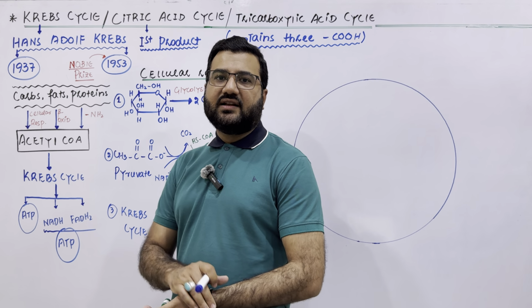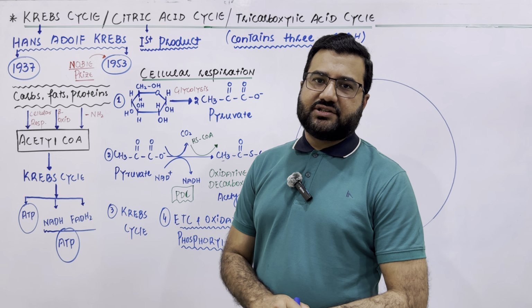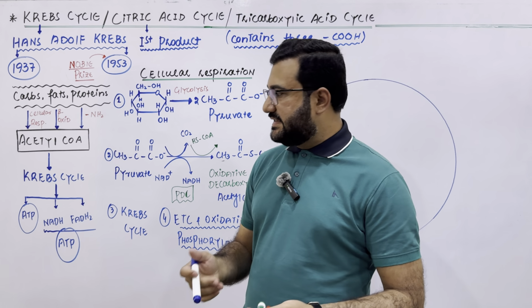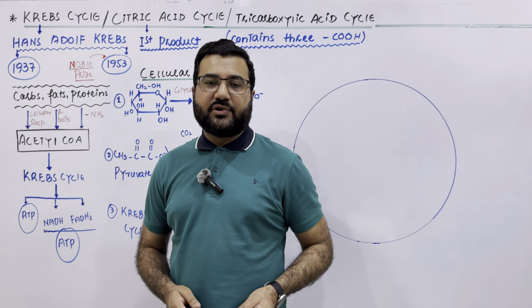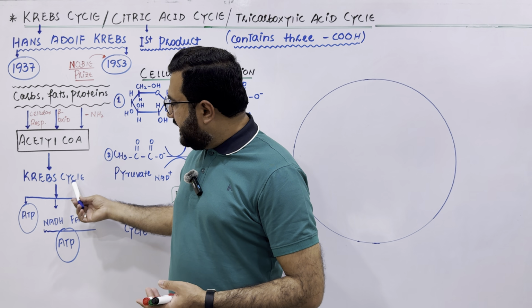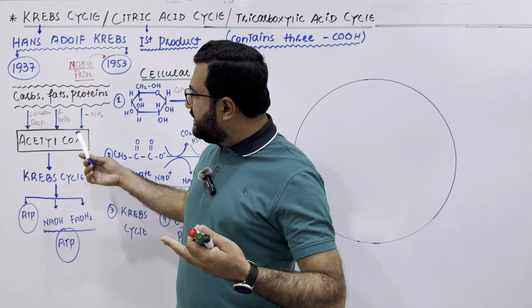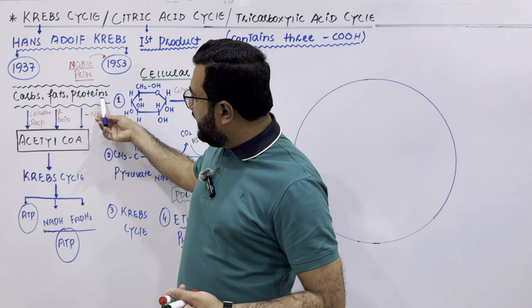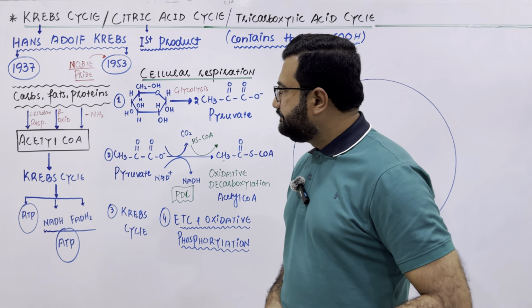When they enter the electron transport chain, then after oxidative phosphorylation, they also produce ATPs. One NADH produces 3 ATPs and one FADH2 produces 2 ATPs. It means that the Krebs cycle is a metabolic pathway which is used to change the nutrients into chemical energy in the form of ATPs.